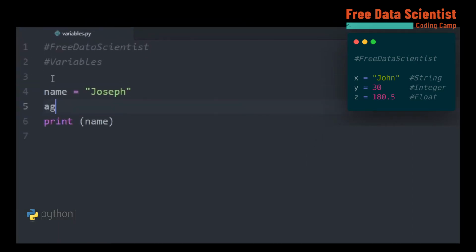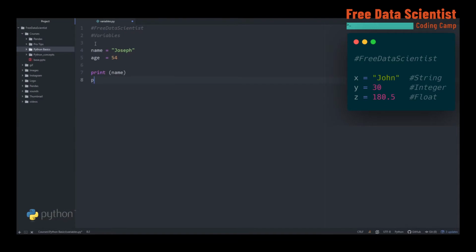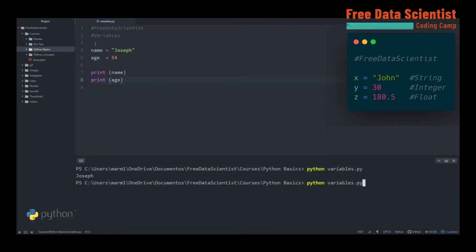What about the variable called age and the integer value 54? When we print this variable, print age, we get that integer variable value when we run this script, python variable.py. And there you go. The result is Joseph and 54, exactly the values of the variables that we created.